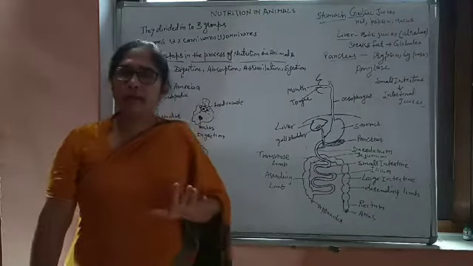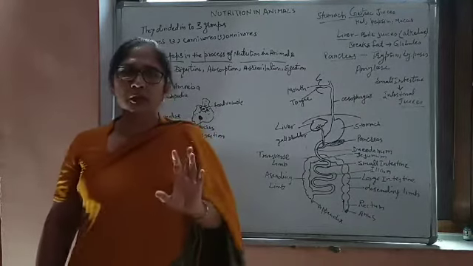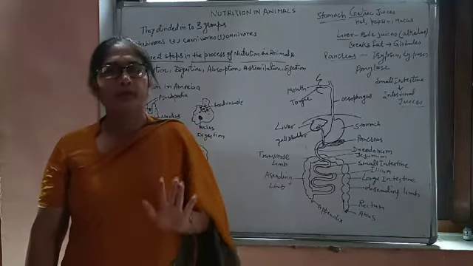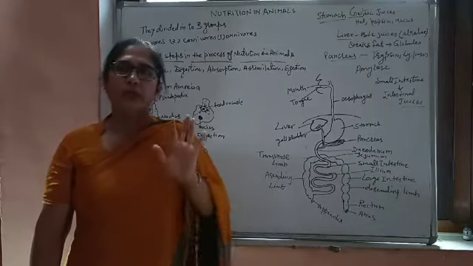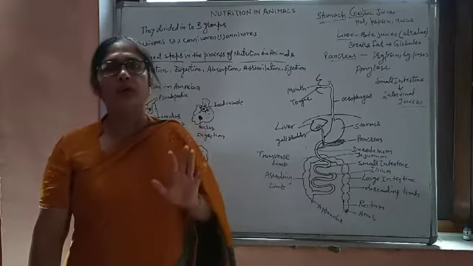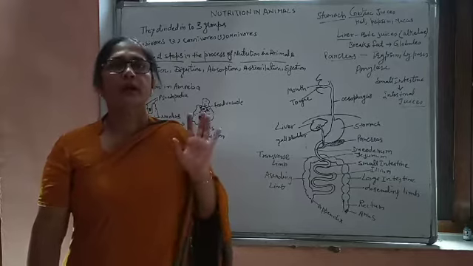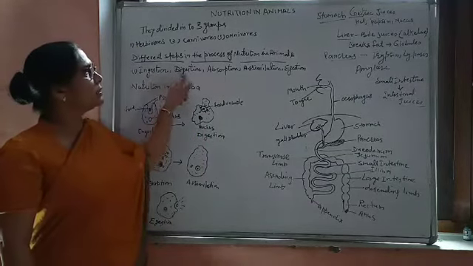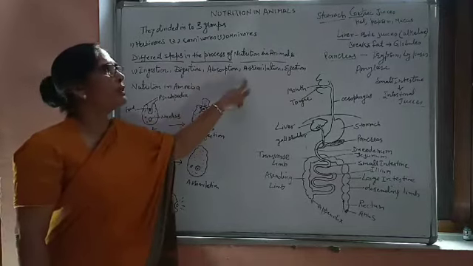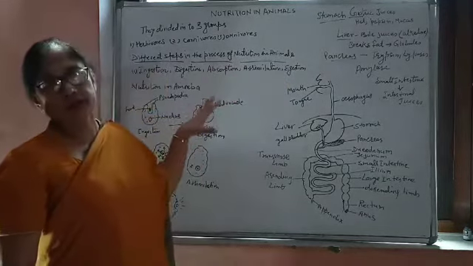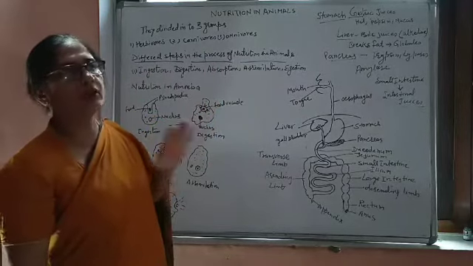So how many steps are we having? Totally for nutrition in higher animals, we have 5 very important steps. These 5 steps are ingestion, digestion, absorption, assimilation and egestion. Okay? These are the 5 steps. So you should know the meaning of these.